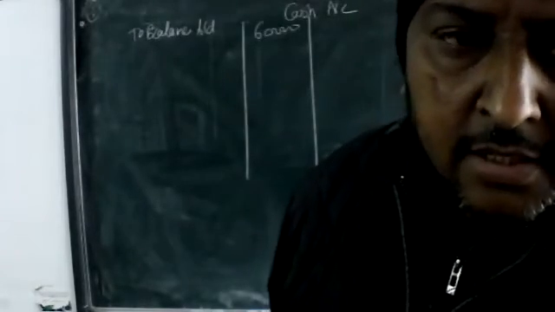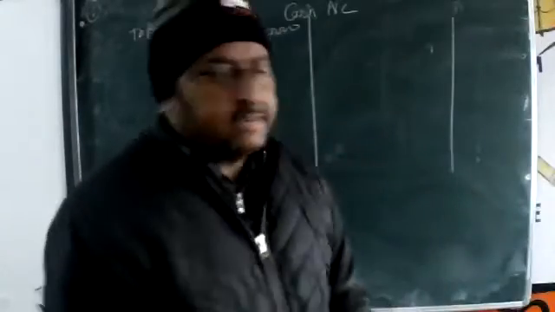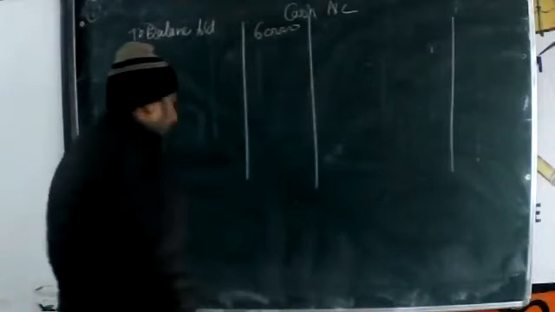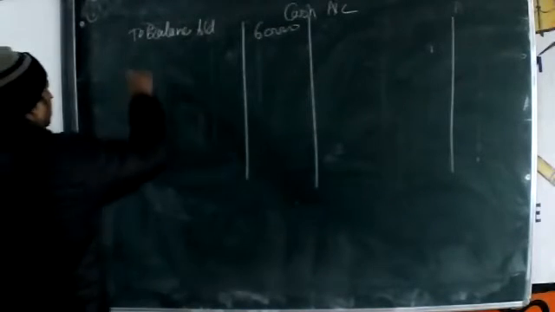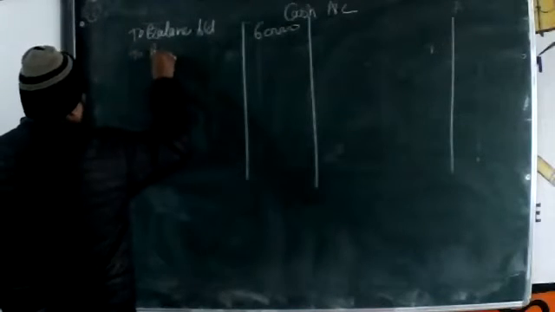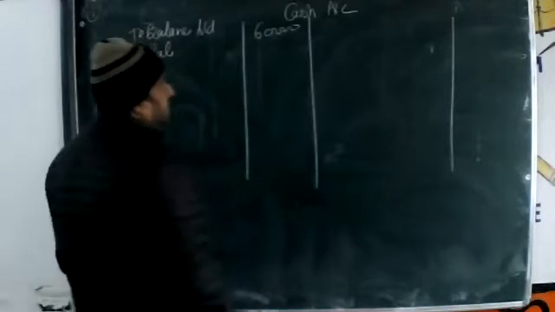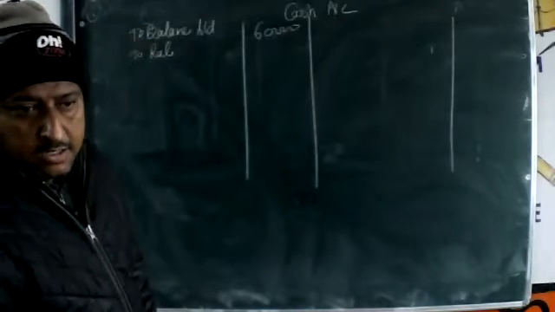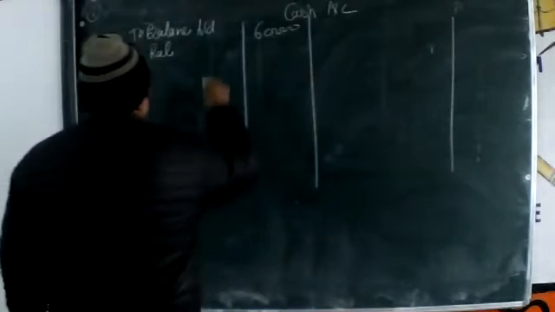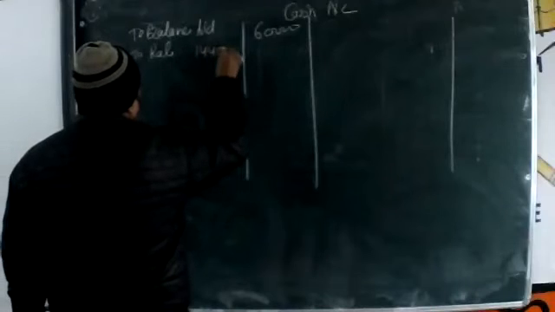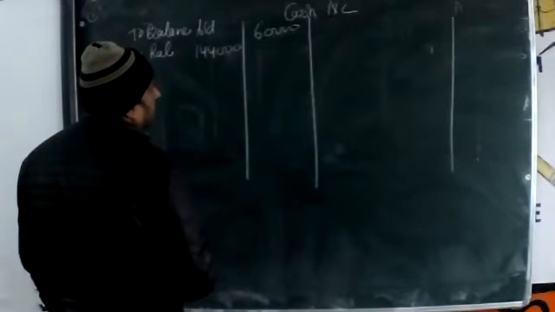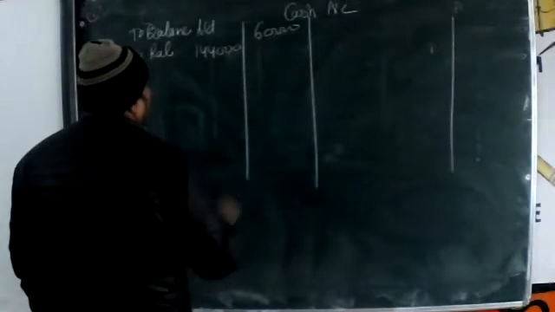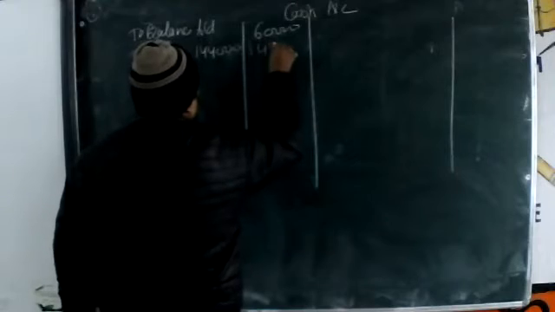Okay, beta. Any cash is given? Yes, sir. Sir, debtors to realization. What amount is there? 1,44,000. Only for debtor. 1,44,000. Anything else? No, sir. Only one.